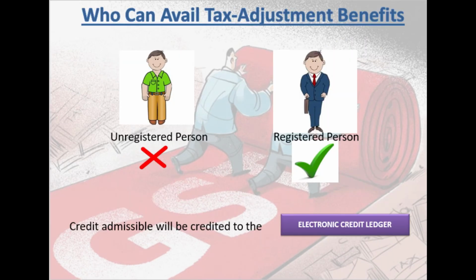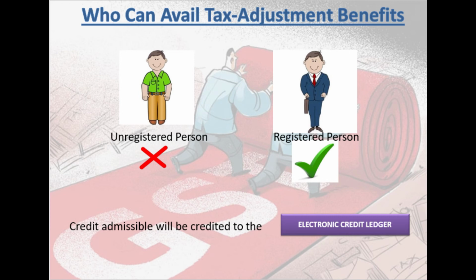Who can avail tax adjustment benefit? An unregistered person cannot avail tax adjustment benefit, that is, adjusting input tax credit against output tax liability. A registered person can do that, if the credit is admissible and is credited to the electronic credit ledger. So friends, here you should understand the concept of the electronic credit ledger. It is nothing else but just like your bank passbook.